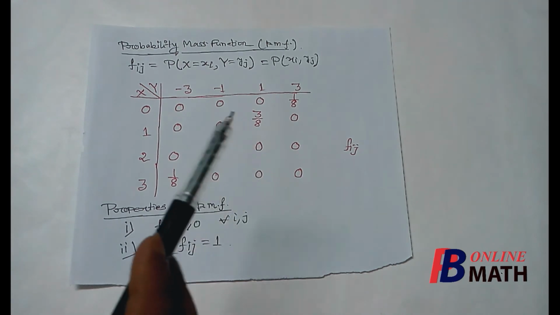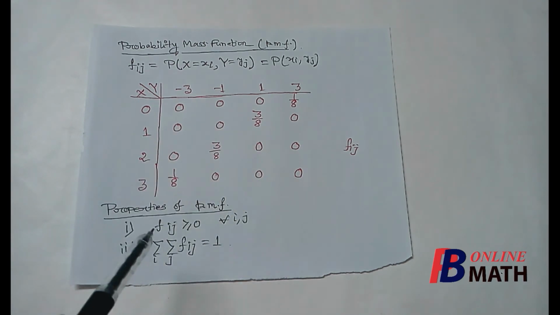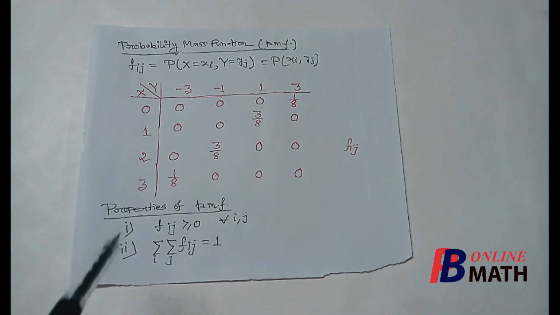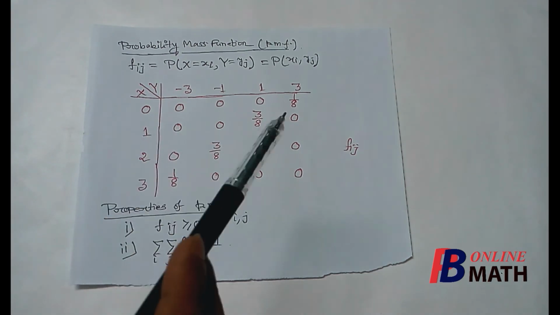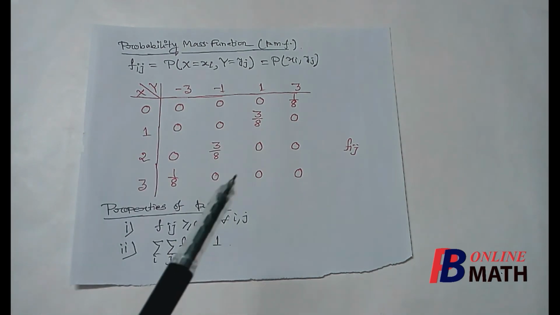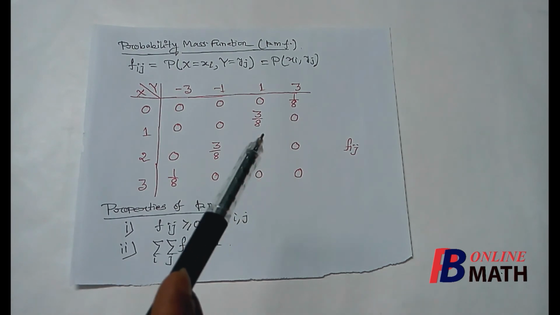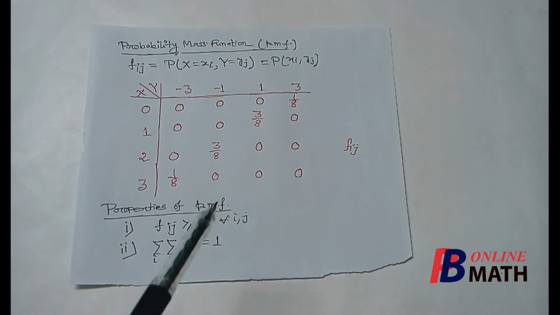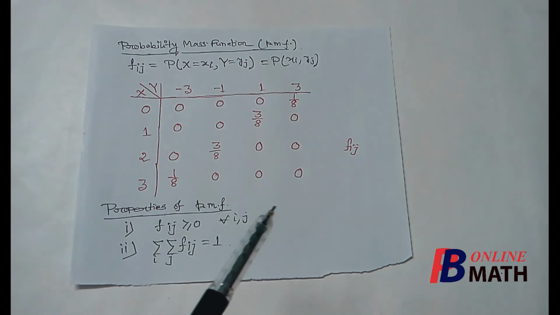Now consider this example. This is our PMF. We find that f(i, j), the masses, are always non-negative. And if we add all these masses, we shall find that the sum is 1 by 8 plus 3 by 8 plus 3 by 8 plus 1 by 8, so the sum of the masses is equal to 1. So any probability mass function f(i, j) must satisfy these two properties.